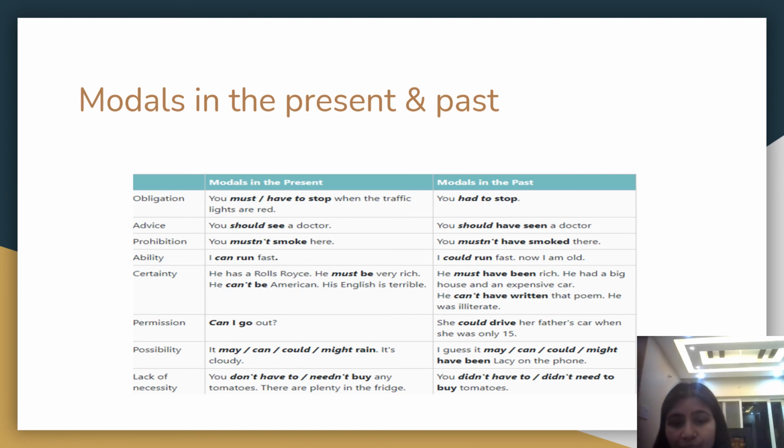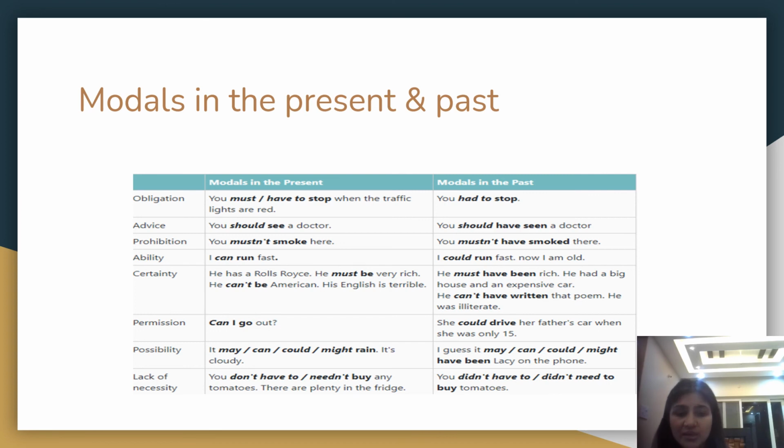The modal in the past could be she could drive her father's car when she was only 15. Now again we talk about possibility. Here it could be may, can, could, might. It may or can or could or might rain. It's cloudy. Okay. So the next is lack of necessity. You don't have to or need not buy any tomatoes. There are plenty in the fridge. You don't have to or don't need to buy tomatoes.